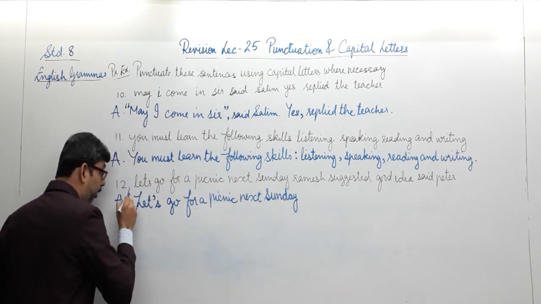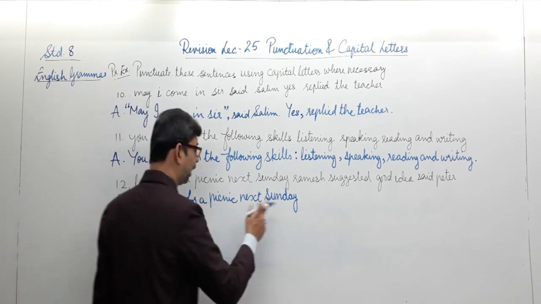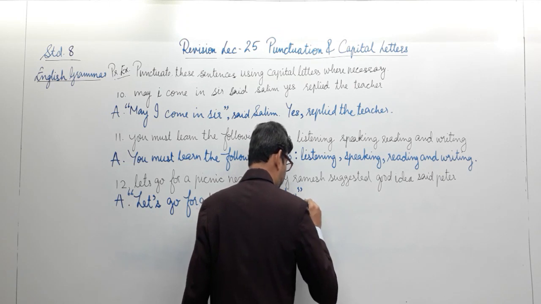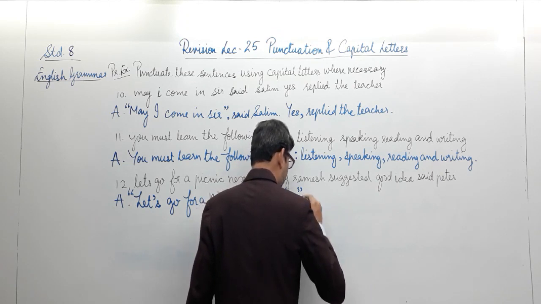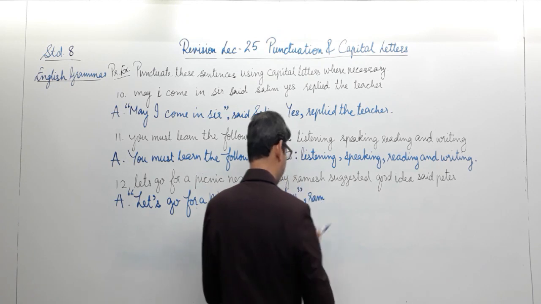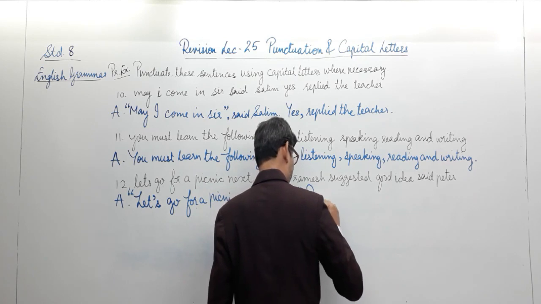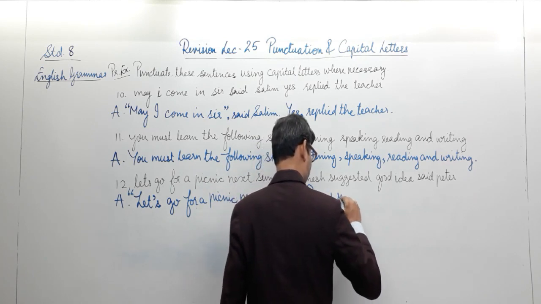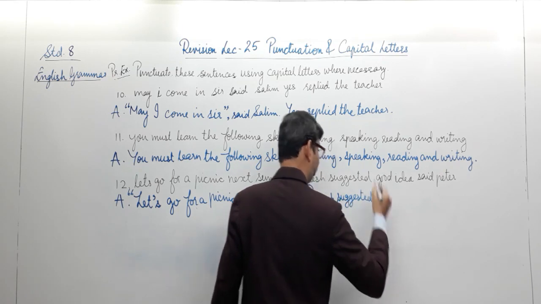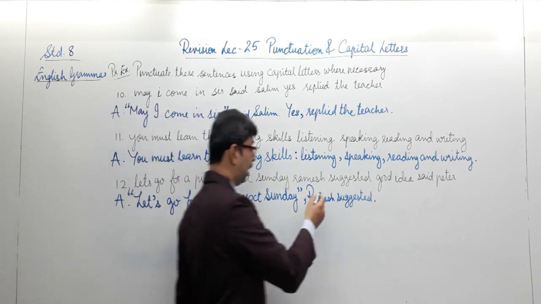Therefore, we need to put it into the quotation marks. It's a direct speech. "Let's go for a picnic next Sunday." And the direct speech. Now I will put a full stop over here and a comma over here and write Ramesh suggested. Who suggested this? Ramesh. Again, Ramesh is a proper noun. Hence, I need to capitalize the R. And then comes the end of my sentence. So you see, "Let's go for a picnic next Sunday," Ramesh suggested.